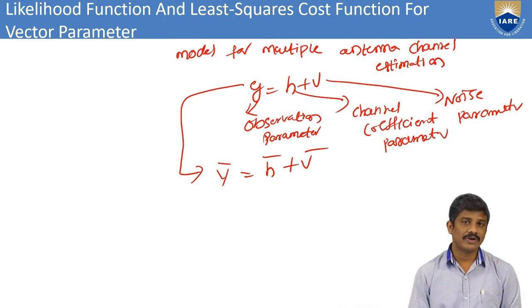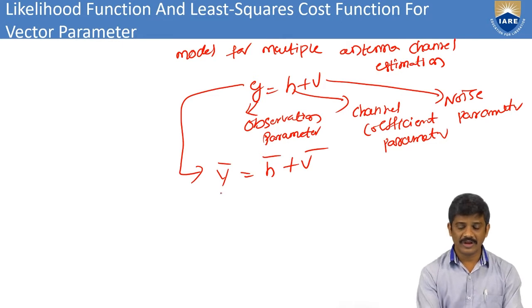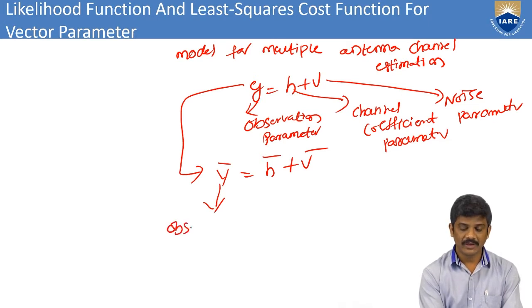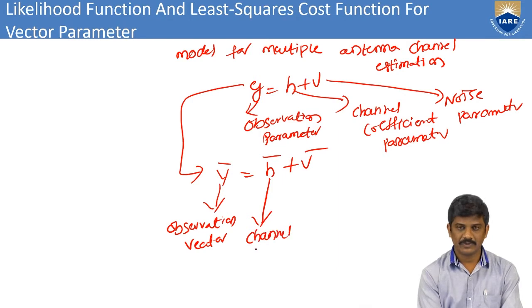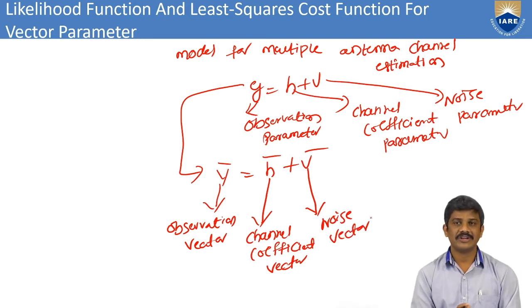Y bar is the observation vector, h bar is the channel coefficient vector, and v bar is the noise vector. You can understand clearly.